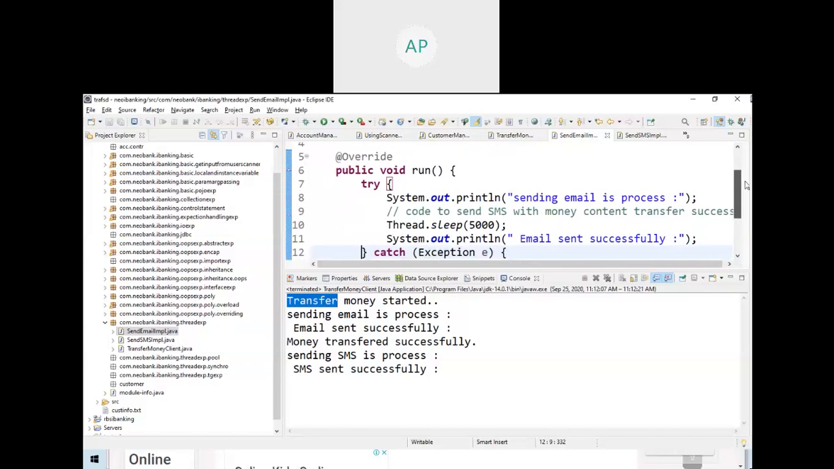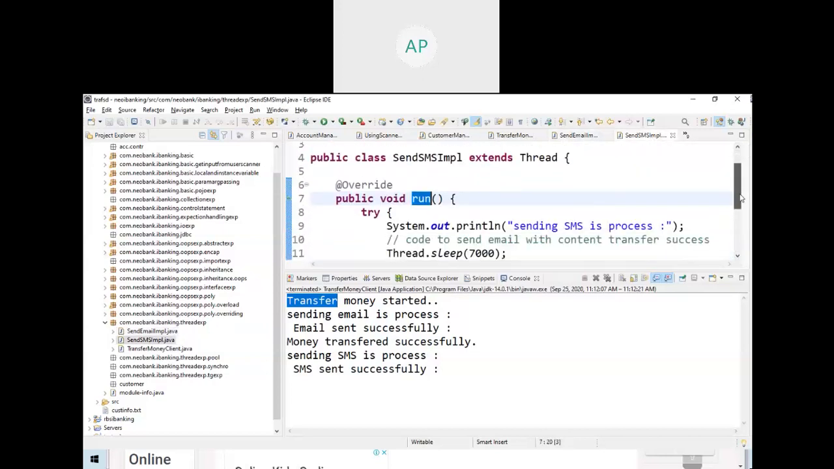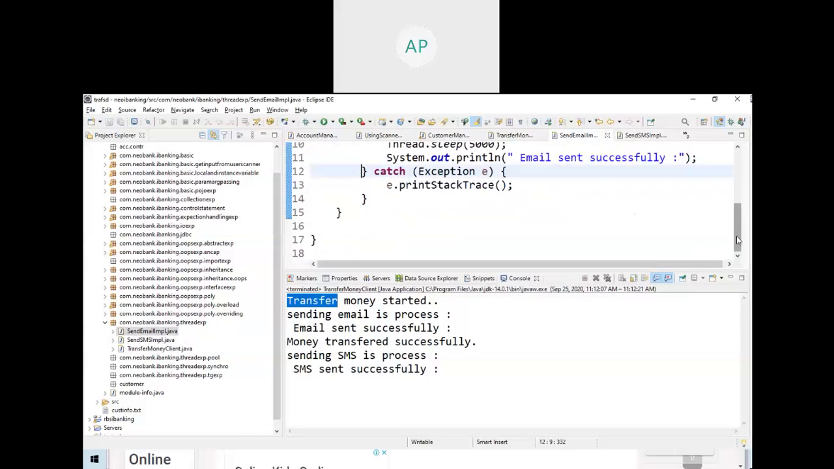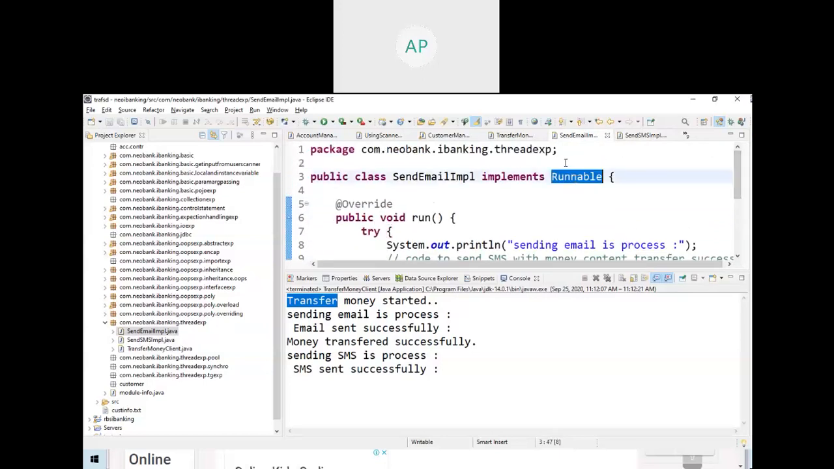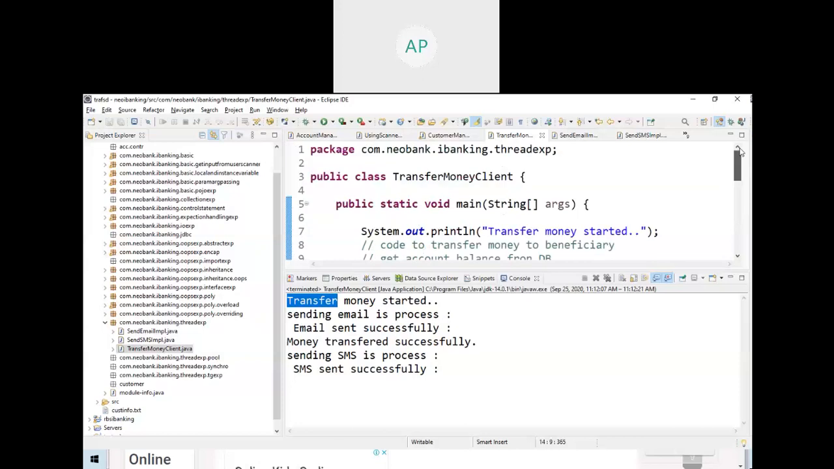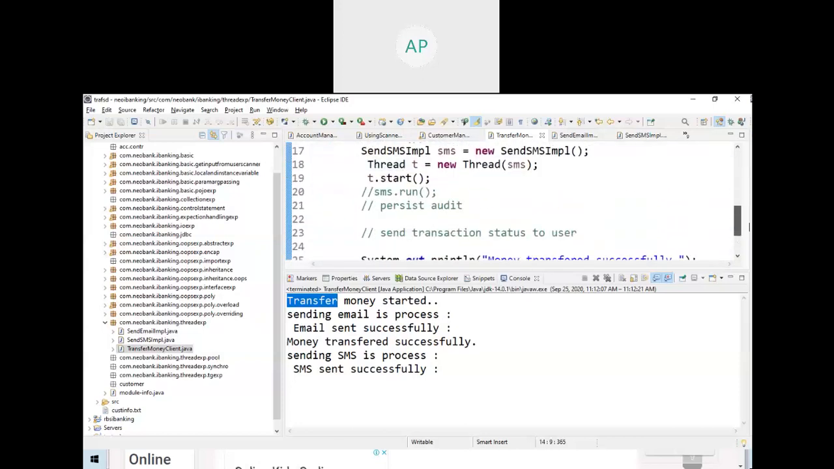See, if you see the code, this is the code. Sending email, this is the code. We have created two threads. See here, this is the code. A thread can be created by extending the Thread class or by implementing the Runnable interface. Here I showed the demo that I made both the tasks asynchronous.